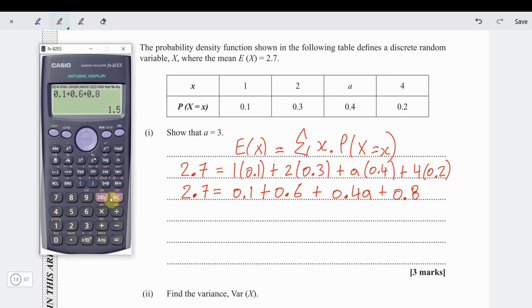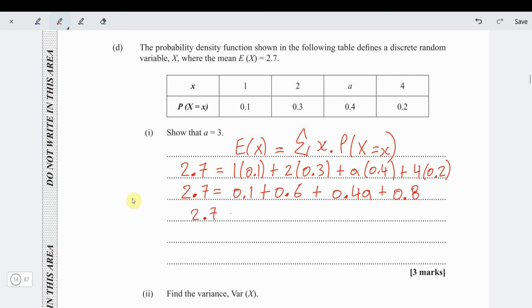To do our little addition, 0.1 plus 0.6 plus 0.8 works out to be 1.5. So we can bring the 1.5 to the other side: 2.7 minus 1.5 equals 0.4a. 2.7 minus 1.5 is 1.2. So 1.2 equals 0.4a. If we divide both sides by 0.4, we get a is 1.2 over 0.4.